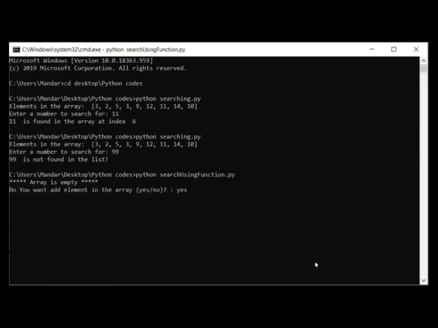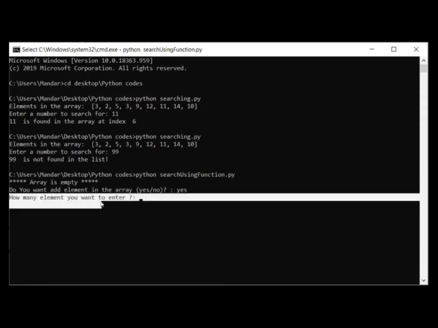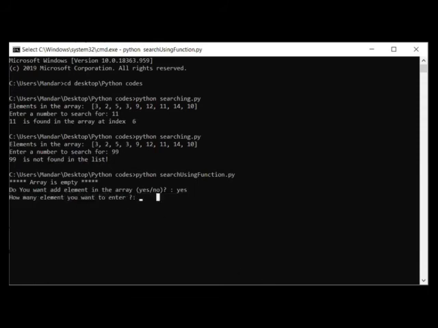If I write here no, then what will happen? It will directly say thank you and it will be out of the program. All right, but here I am writing yes. Now it is asking me how many elements you want to enter. So I will enter here 5. All right, so 5 elements I want to enter.